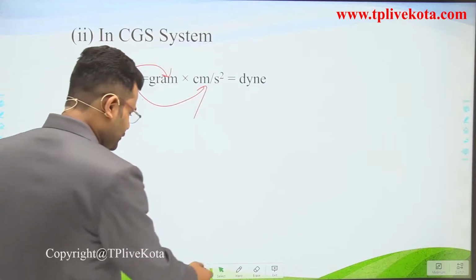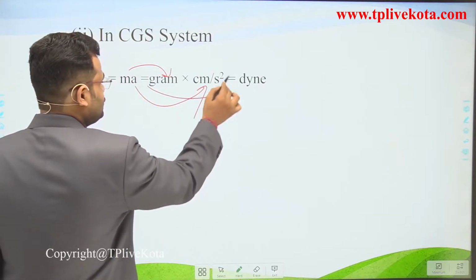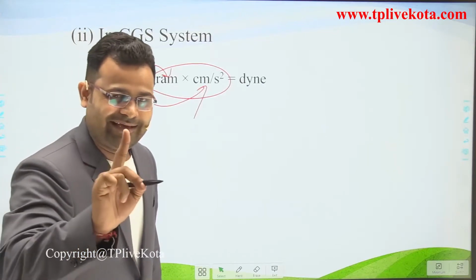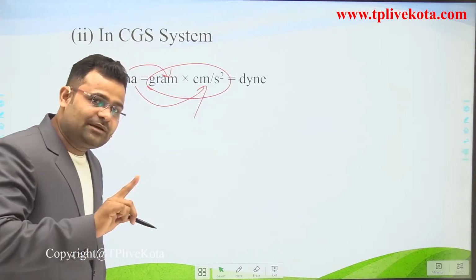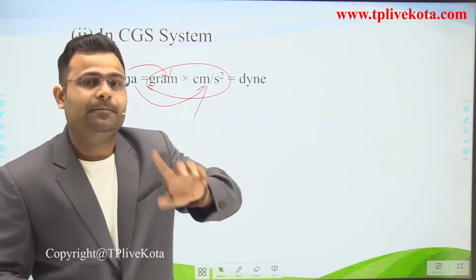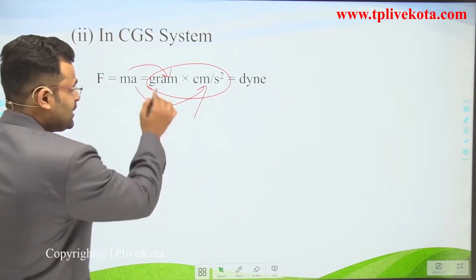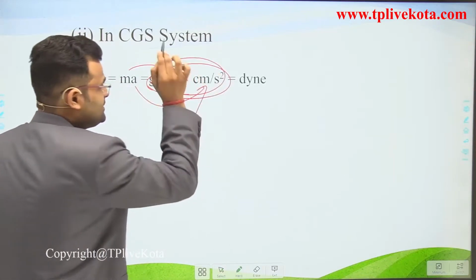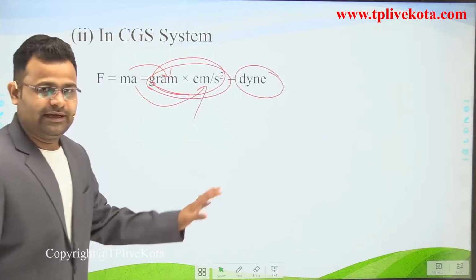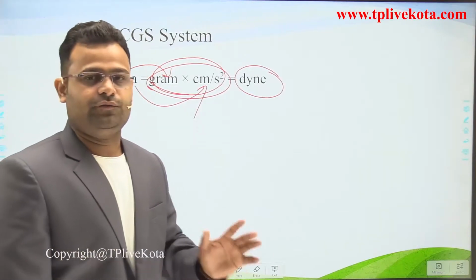The complete product of gram into centimeter per second square is called Dyne. In SI system, kilogram multiplied by meter per second square is called Newton. But in CGS system, gram into centimeter per second square is called Dyne. That is the CGS unit of force.